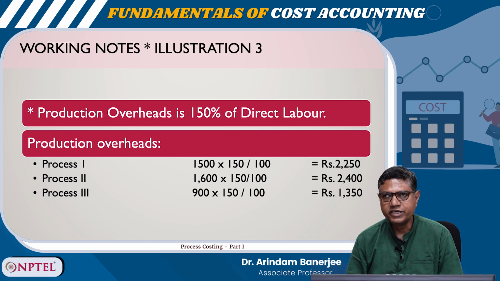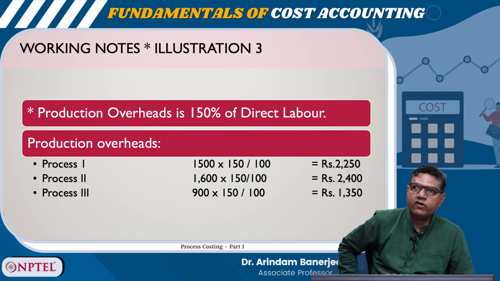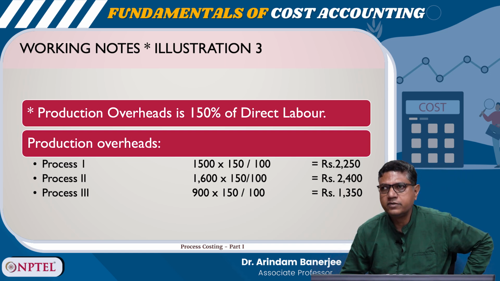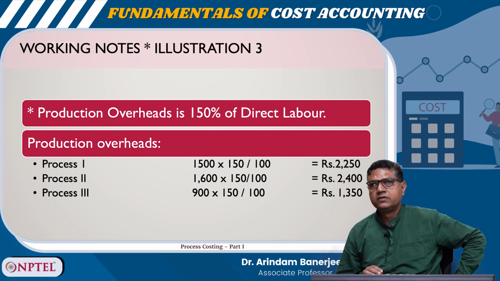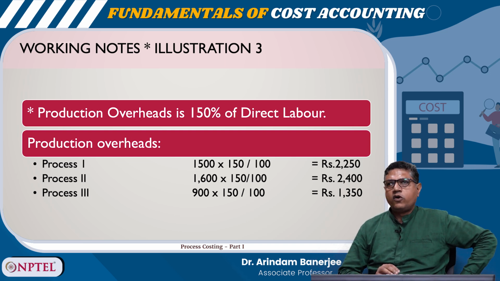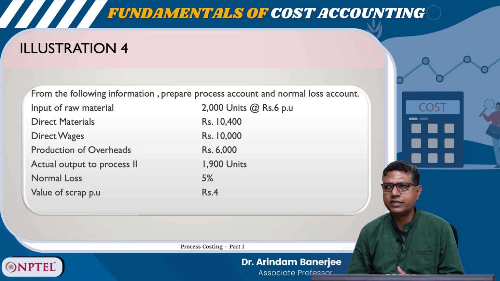Now come to illustration 4. From the following information, prepare process account and normal loss account, right. So, input of raw material 2,000 units at rupees 6 per unit, direct materials rupees 10,400, direct wages rupees 10,000, production overheads 6,000, actual output to process 2 is 1,900 units, normal loss 5%, value of scrap per unit rupees 4.